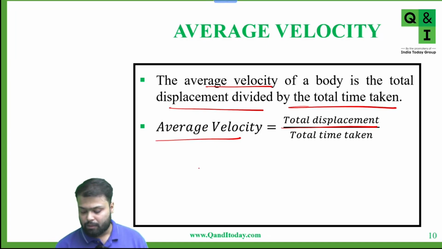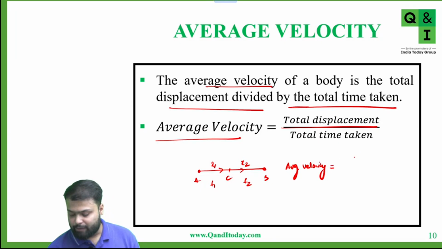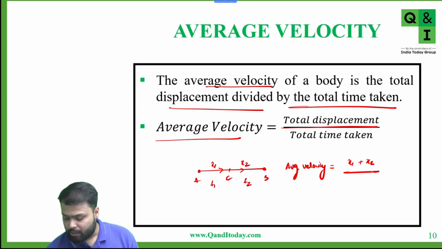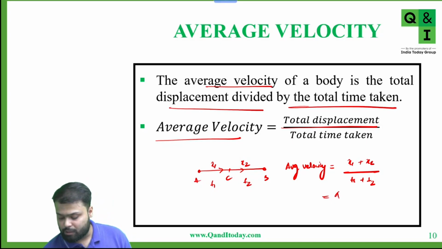Suppose the body is going from A to B via C, and let's say from A to C distance is x1, C to B distance is x2, and the body is traveling in a straight line without changing direction. So in this case we can say that average velocity is total displacement, which is x1 plus x2, upon total time, which is t1 plus t2. And in this case the body is not changing direction and moving in a straight line, so average velocity is equal to average speed.